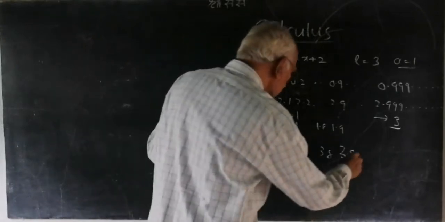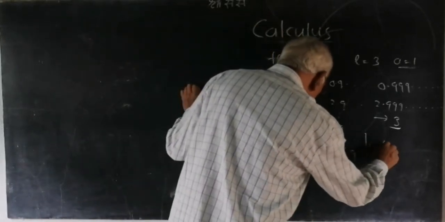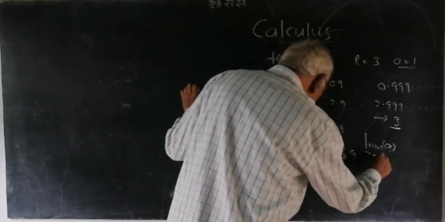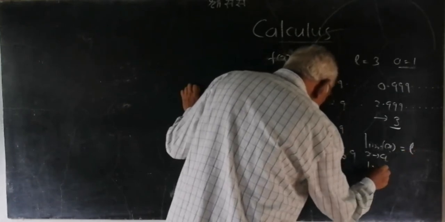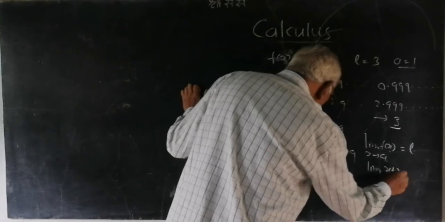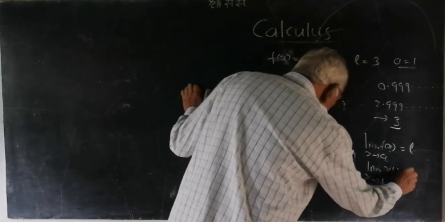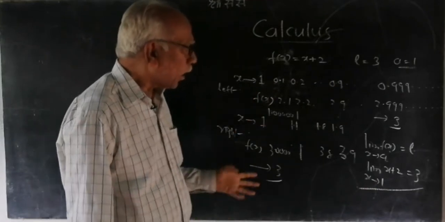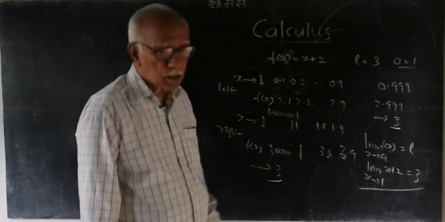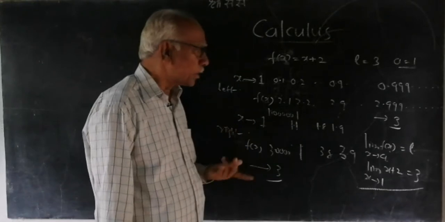Therefore, the limit of f(x) as x tends to a is equal to L, that is, the limit of x plus 2 as x tends to 1 is equal to 3. This is the method of finding the limit of a particular function, but it is very lengthy.